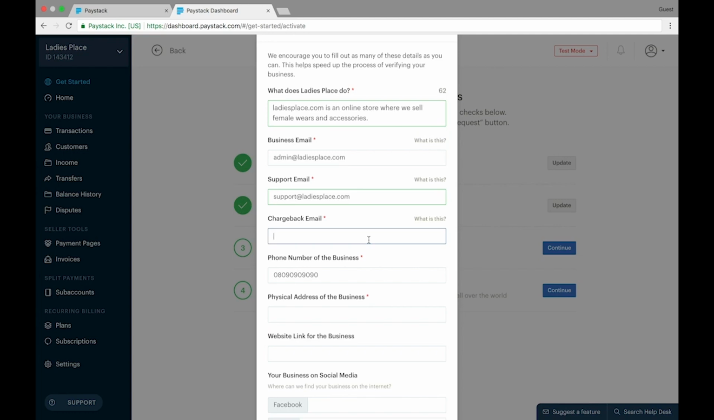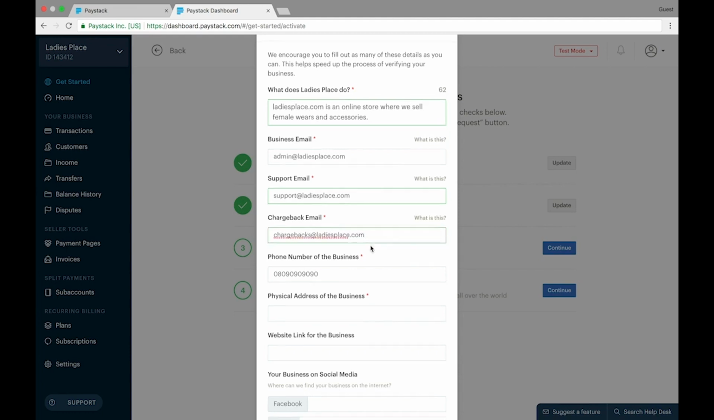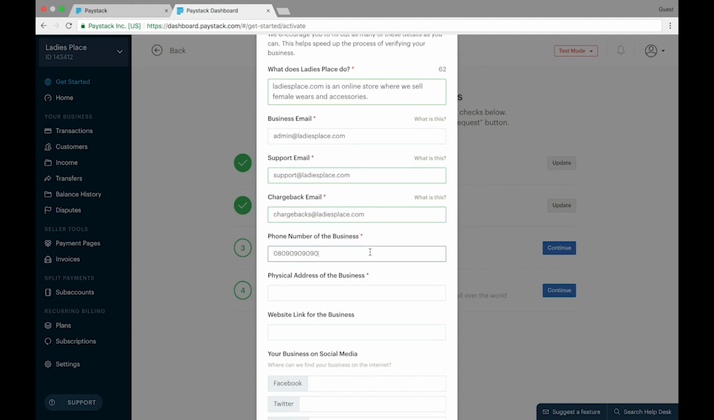by the bank. Now, we advise that your chargeback email address is a dedicated email box where you also have a dedicated person to always check, because there's a specific time you have to respond to chargebacks, right? So we're just going to provide chargebacks at ladiesplace.com here. Great. Now we move on to the next field.